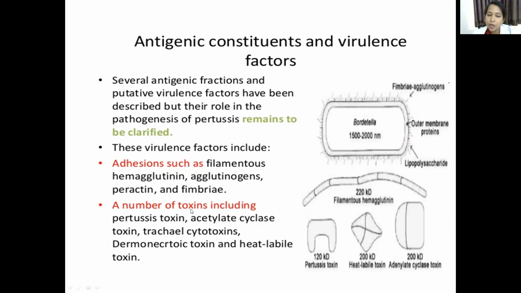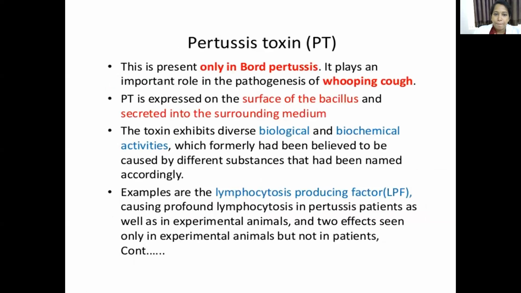The toxins produced by Bordetella pertussis. First and the most important one is pertussis toxin.